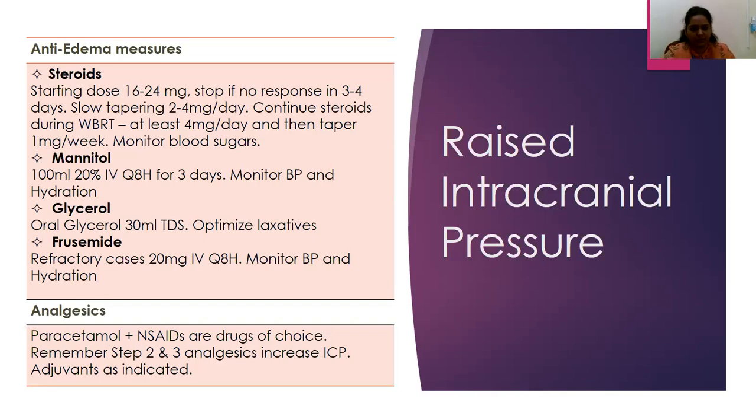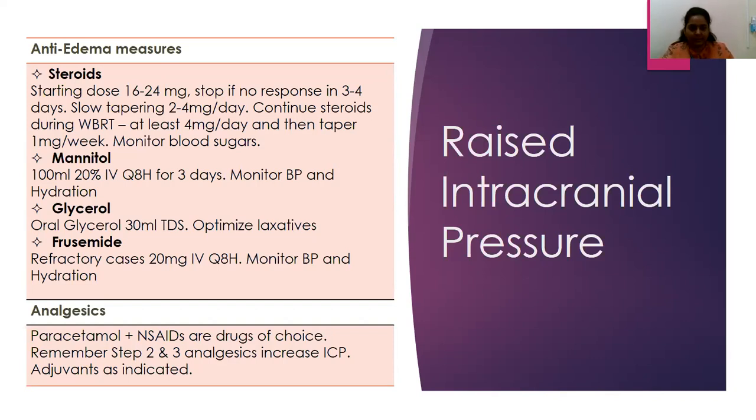There are patients who are refractory to mannitol and refractory to glycerol. Then you could consider furosemide or acetazolamide. The patient would present with headache due to the severe intracranial pressure, so the drug of choice would be paracetamol plus or minus an NSAID. Very rarely would we go up to step 2 and 3, because tramadol as well as tapentadol will reduce the seizure threshold. These patients with raised ICP and brain metastasis are more likely to have seizures, and it would also increase the intracranial pressure. The same goes for higher doses of morphine.